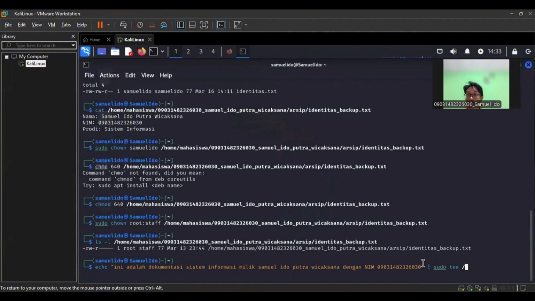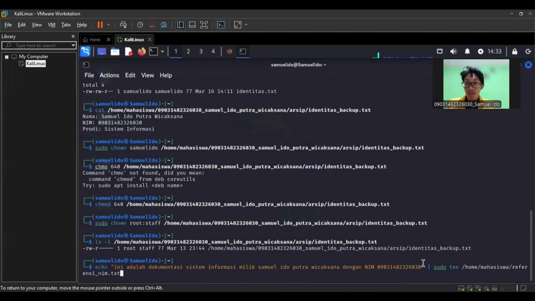And then the pipe operator. The pipe symbol is used to redirect the output from echo to another command, in this case tee. So the text generated by echo is not only displayed on the terminal but also sent to the tee command. sudo tee /home/student/reference name. Tee is a command that writes the input it receives to two places: the terminal as standard output, and the mentioned file, in this case /home/student/reference name txt.